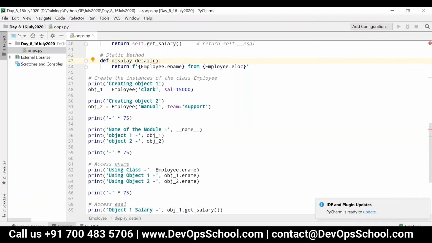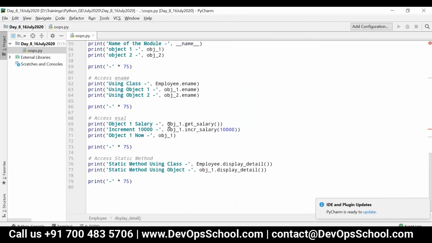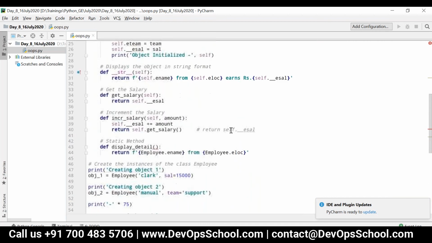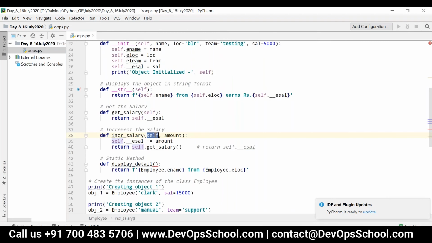The reference. Because if you see obj1 dot get salary, here also I'm not passing any parameter, and obj1 dot increment salary of 10,000. So if you see this, self is there. So whenever you invoke any method using the object name, self is passed implicitly, but there is no parameter in order to catch it.